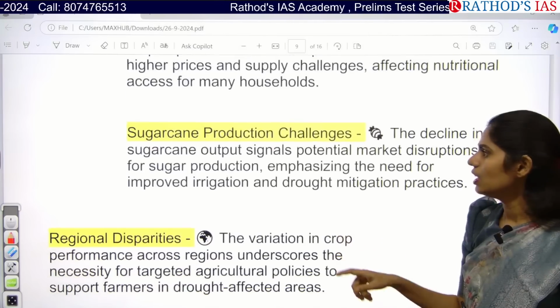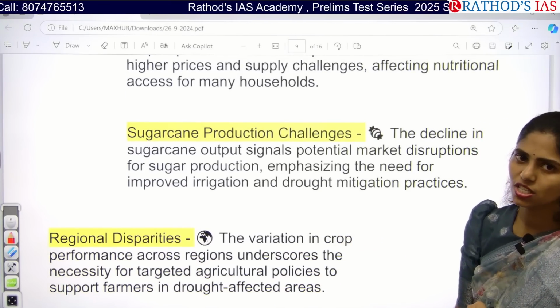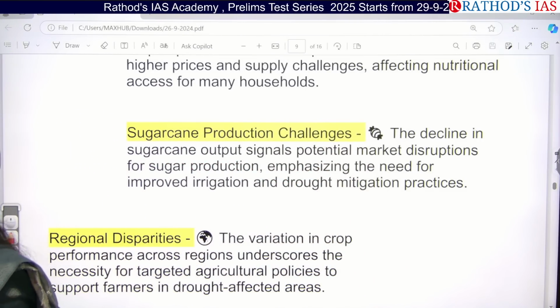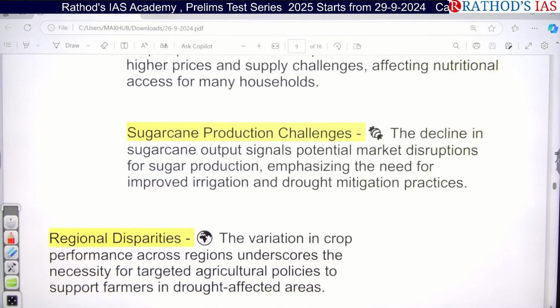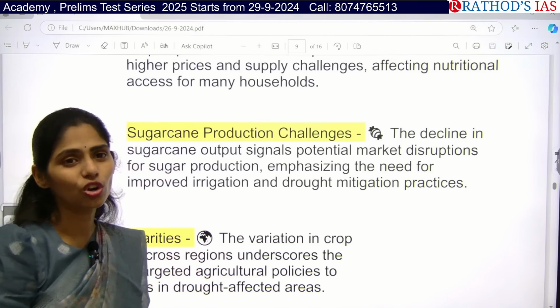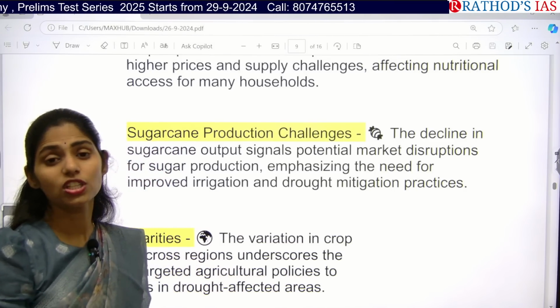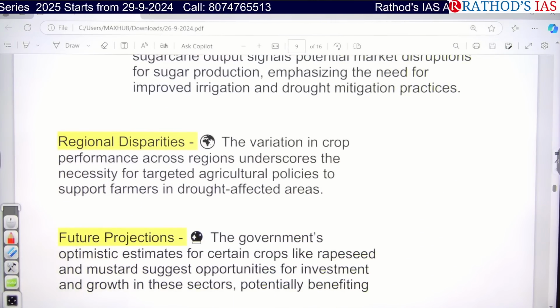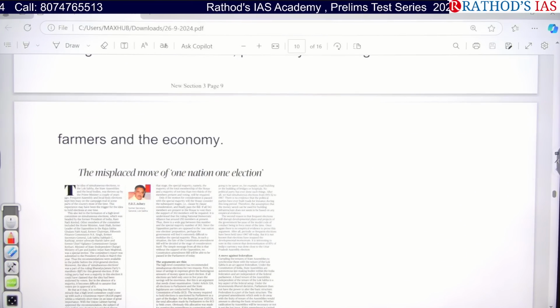And next one is, even there are sugar production challenges. Whenever sugarcane production decreases, and as you all know, India is the second largest producer of sugar in the world, this position may be affected. If you want to retain that position, then we have to focus on irrigation and on drought mitigation practices in areas where we grow sugarcane. And if you go from one region to another region, yes, there is variation in crop performance, and especially we need to focus on agriculture policies to support farmers in the drought affected areas. So those things that you can remember.